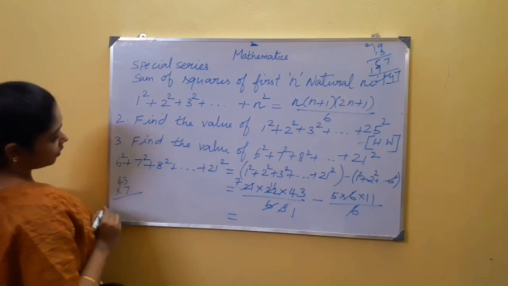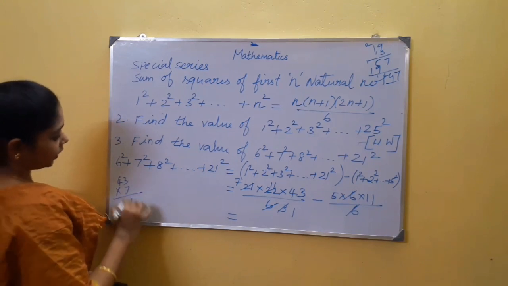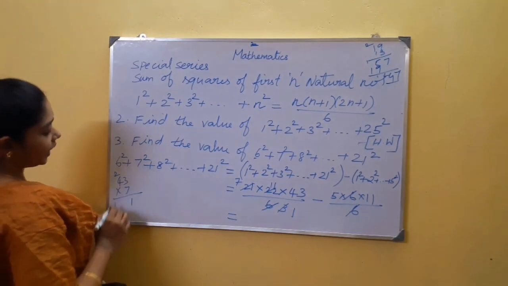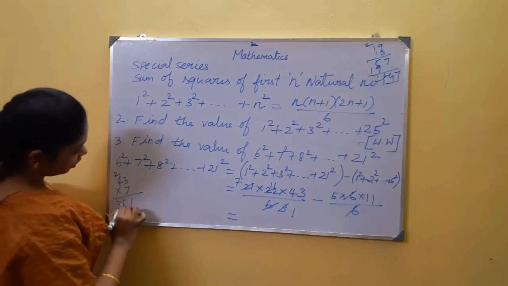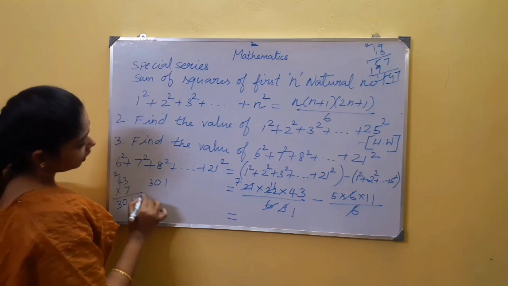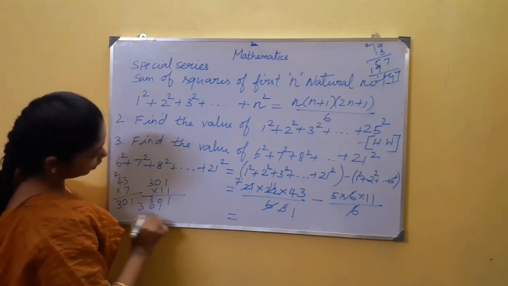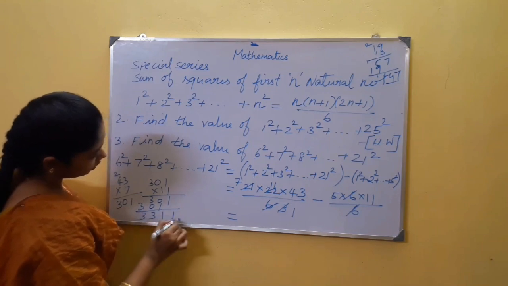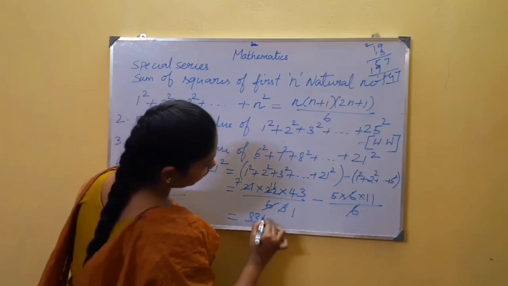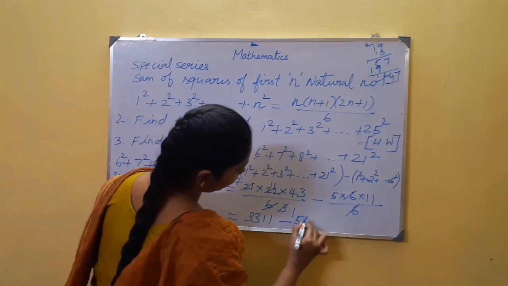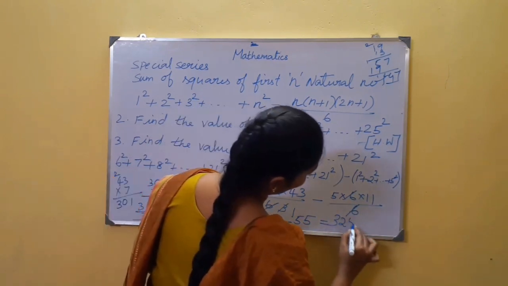What is 43 into 7? 7 3s are 21. 7 4s are 28 plus 2, 30. Now 301 into 11, which is actually 3311. 301 gives you 1133... 3311 minus 55 is 3256.